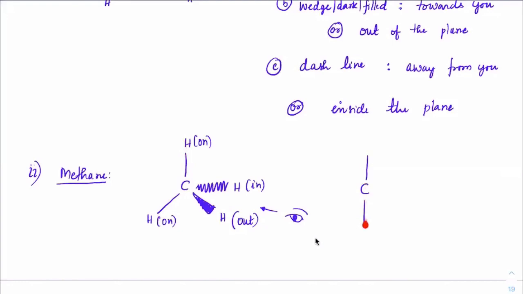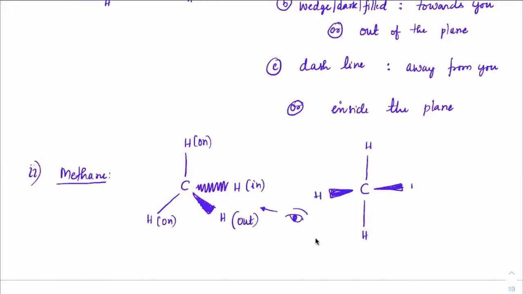They all appear to be on one particular line like this. So I'll have H here, and this hydrogen and this hydrogen will always appear as if they are coming towards me. So this is the other way of representing.